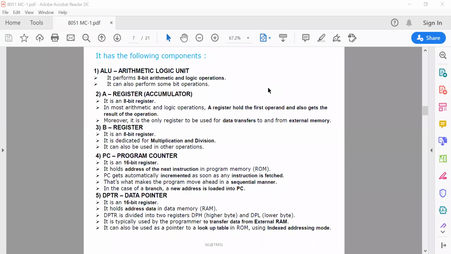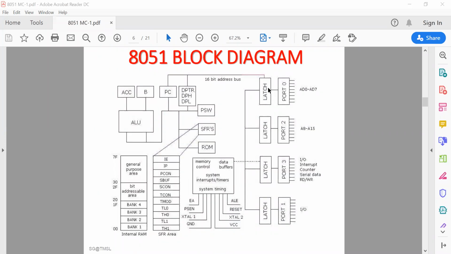And next is the program counter, which is 16-bit. So here, look at this. This is the program counter. It's a 16-bit register. It holds the address of the next instruction in program memory. In the microprocessor 8085, we have seen that the program counter is always incremented by one to get the next instruction address which must be fetched.